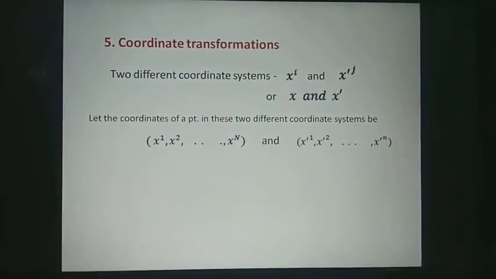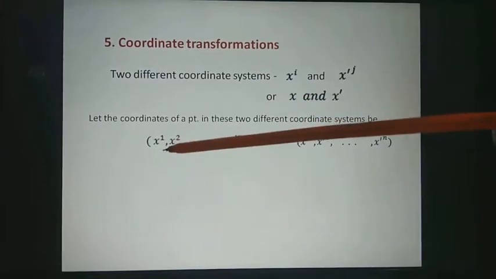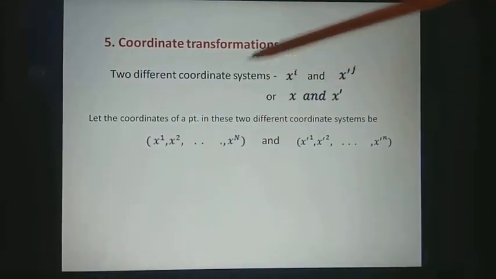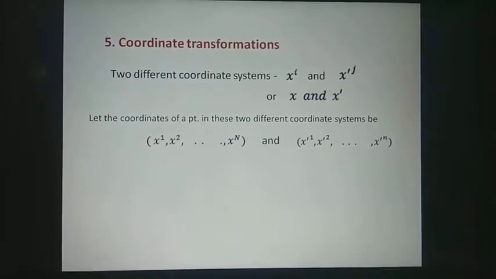As the dimension of the space is n, to represent any point we require n independent quantities, and therefore these n quantities x1, x2 up to xn are taken for representing the point. So these are the n quantities in x system and these are the n quantities in x dash system. In short, we can write this as xi and x dash j, i, j equal to 1 to n.